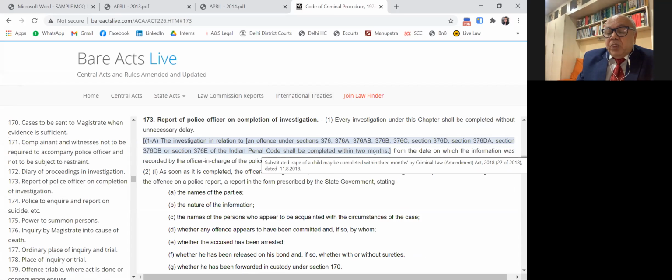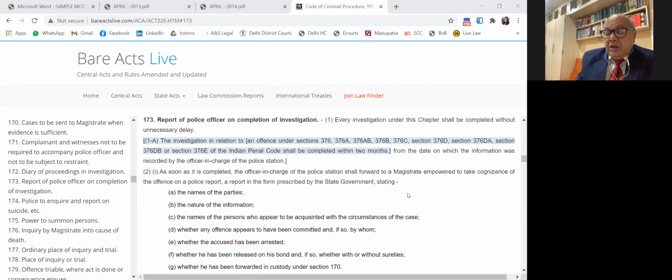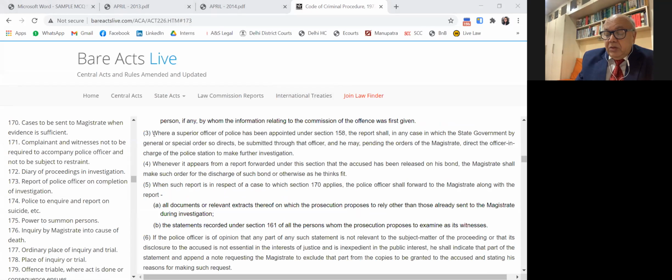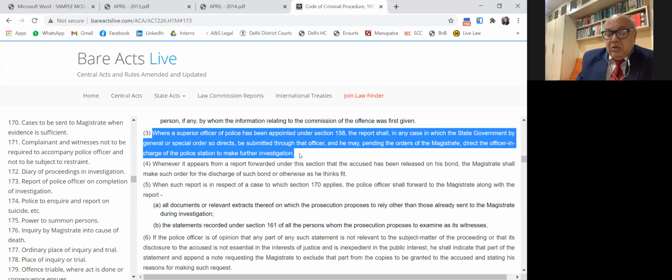What is important is, now I'll give you the example of how the reinvestigation can take place here. Reinvestigation can take place here. Please check 173 subclause 3. Further investigation provision is there here.